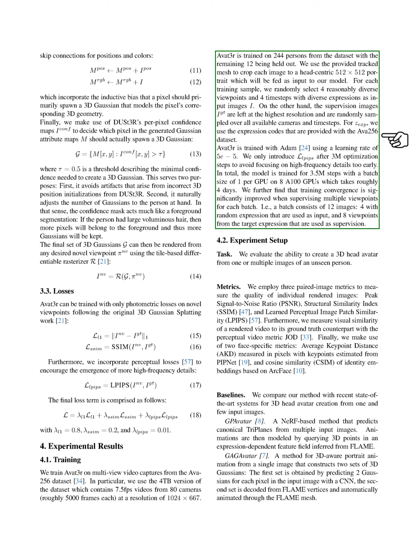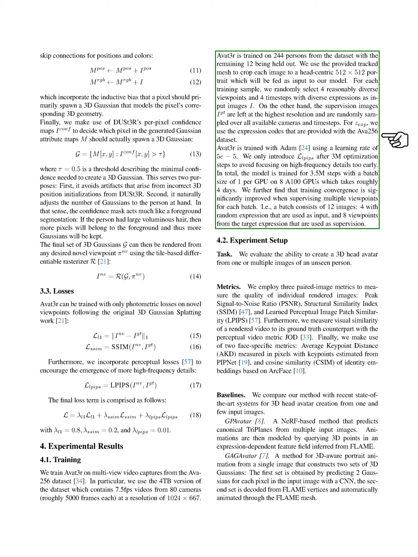For each training instance, we randomly select 4 diverse viewpoints and 4 different expressions as input images. The ground truth images are kept at the highest resolution and sampled randomly from all cameras and timeframes. We use expression codes provided in the dataset for our model. We train Avat3r using the Adam optimizer with a learning rate of 0.00005. We introduce the perceptual loss only after 3 million optimization steps to prevent early focus on high-frequency details.